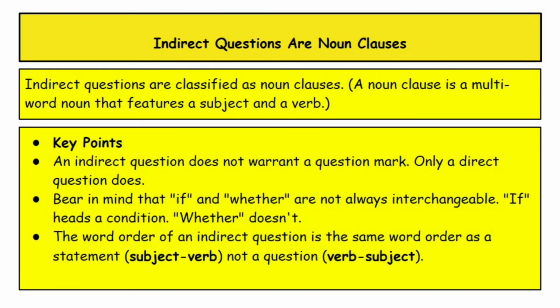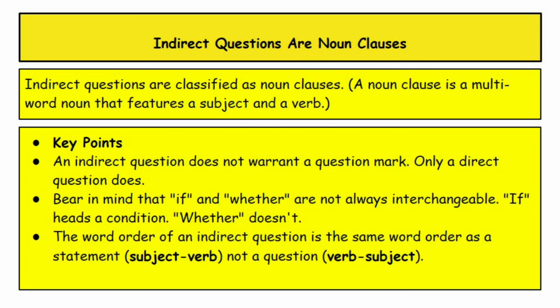Indirect questions are noun clauses. Indirect questions are classified as noun clauses. A noun clause is a multi-word noun that features a subject and a verb. Key point: an indirect question does not warrant a question mark, only a direct question does.